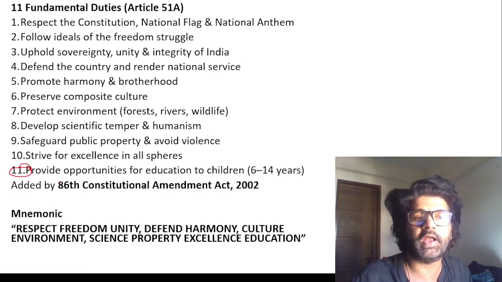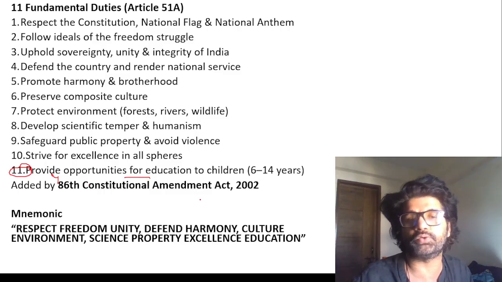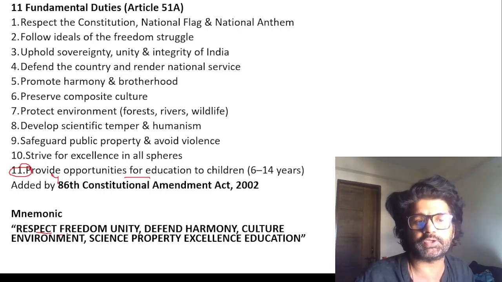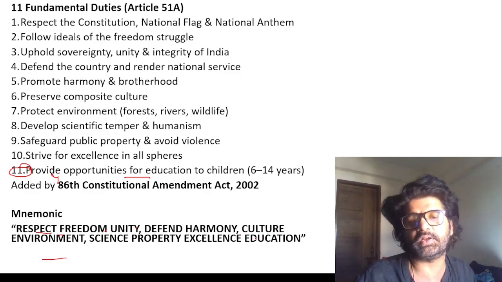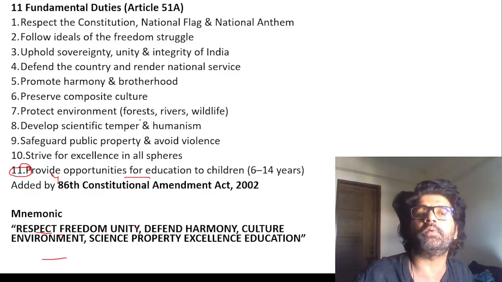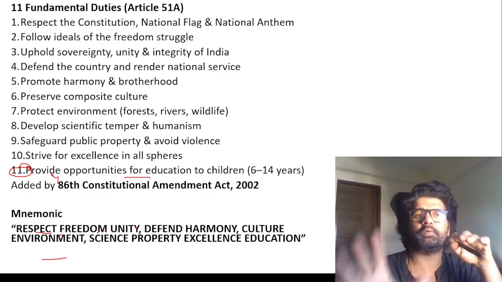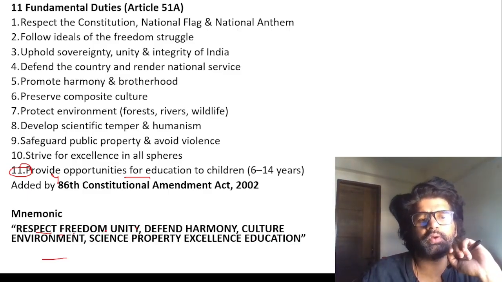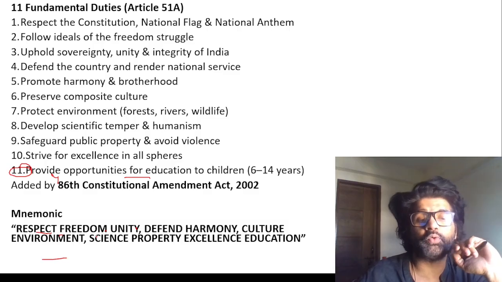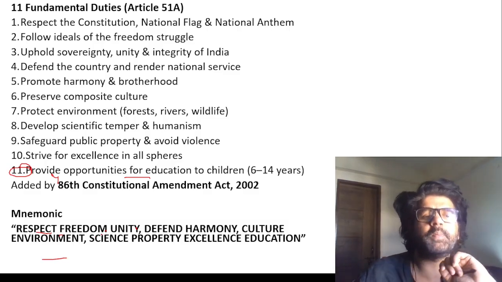The 11th one was added by the 86th Constitutional Amendment, education to children. You can read these: respect, freedom, unity, diversity, harmony, culture, environment, science, property, excellence, education. One word or phrase has been taken from each fundamental duty. You can paste it on your wall and have a look at it. The more you look at this mnemonic, the more you will remember it.